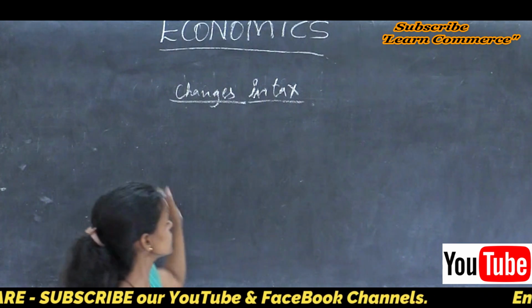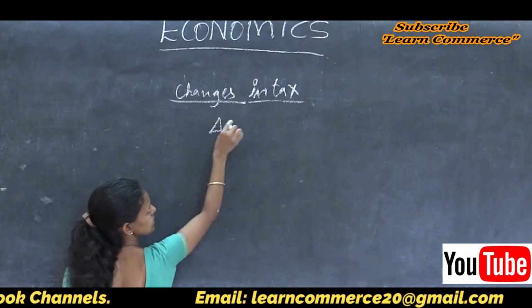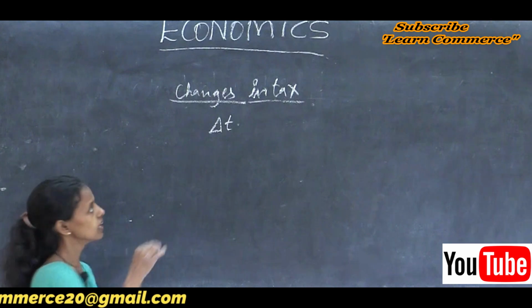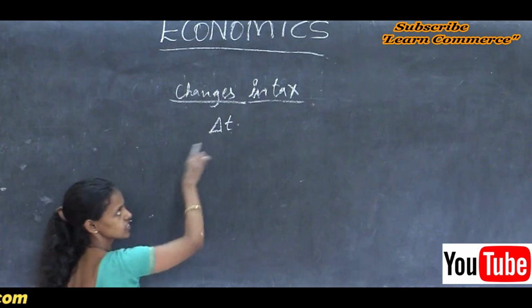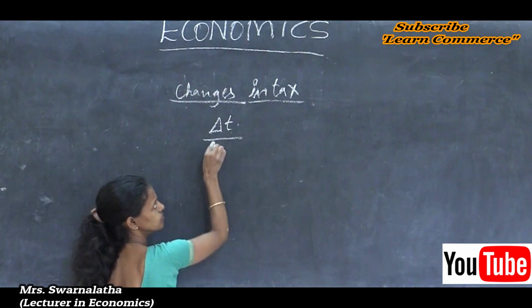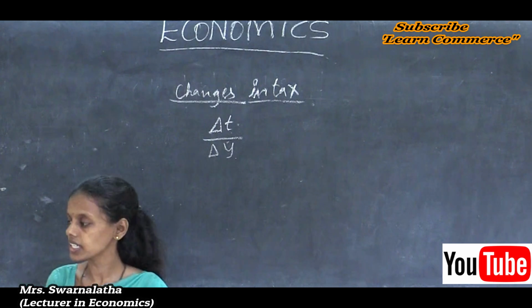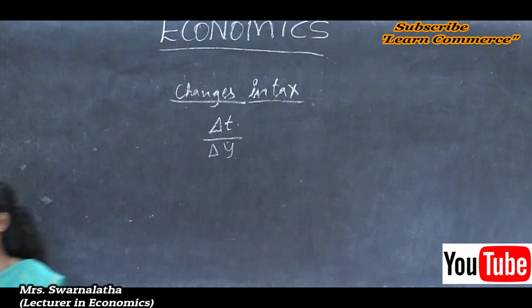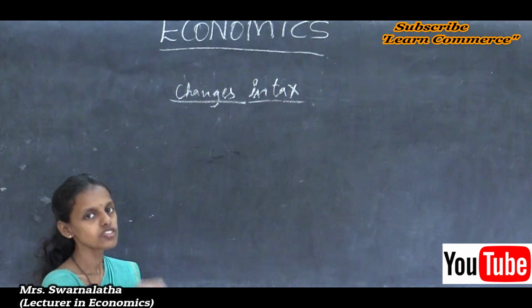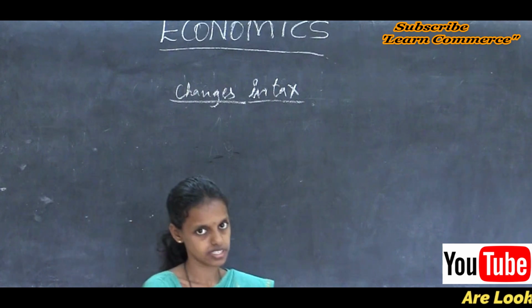So due to the change in the tax, delta T, how does this tax rate change? It is because of the change in the income. Change in the income leads to the change in the tax. Thus, when the income changes, that leads to a change in the tax rate.